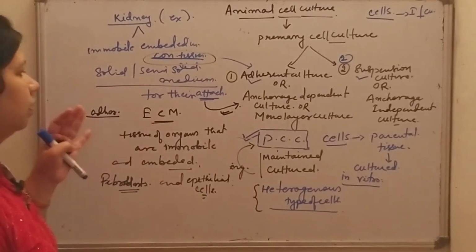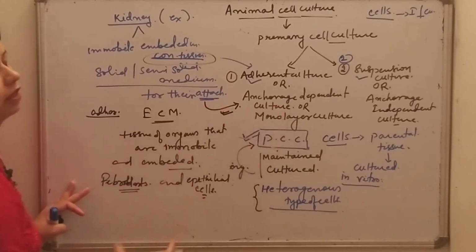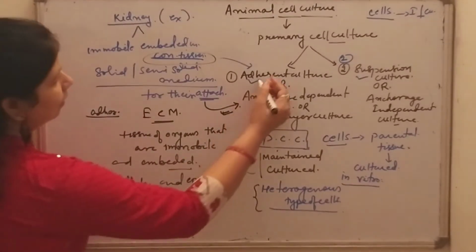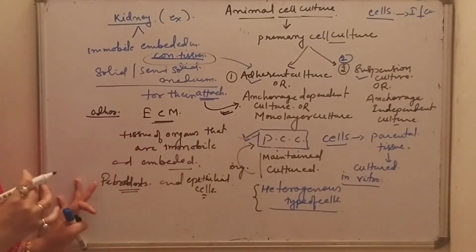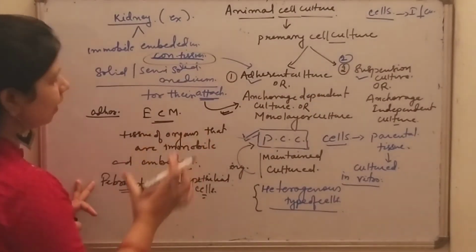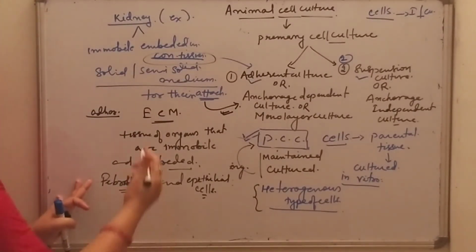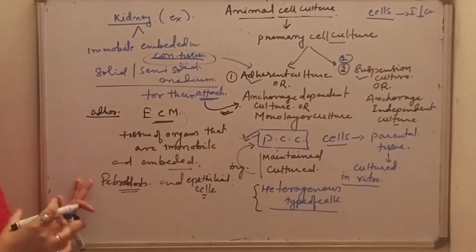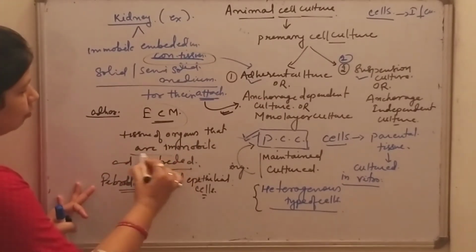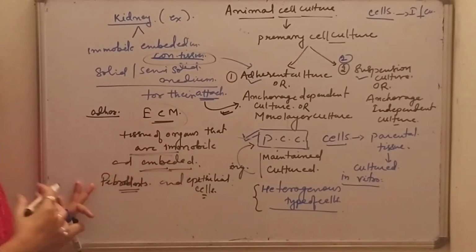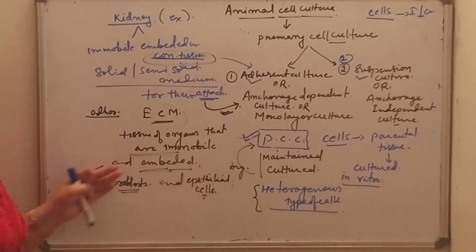Now it is clear that for the attachment of anchorage dependent cells, or in anchorage dependent culture or adherent culture, what is the basic requirement? The cells are able to adhere, to get attached with the help of extracellular matrix, which is derived from the tissues of organs that are immobile as well as embedded in connective tissue. And the best examples are fibroblast as well as epithelial cells.